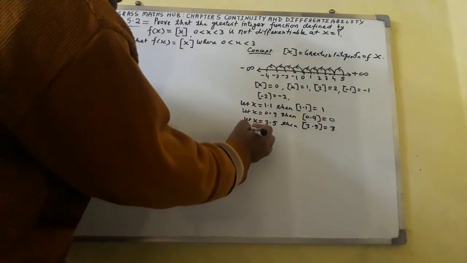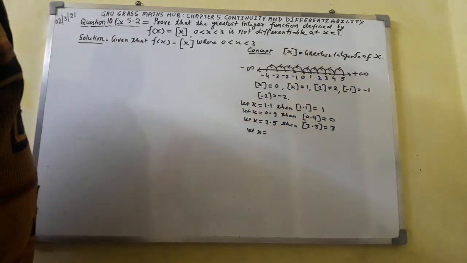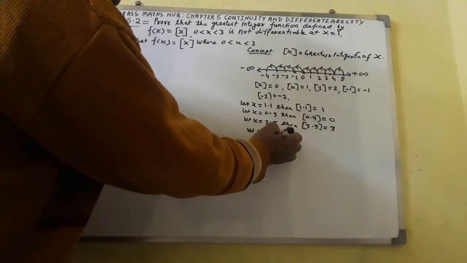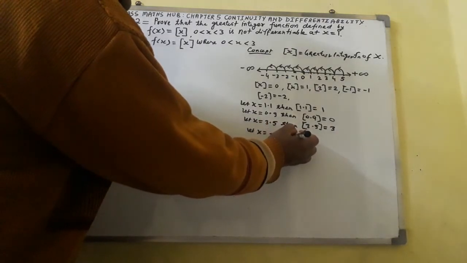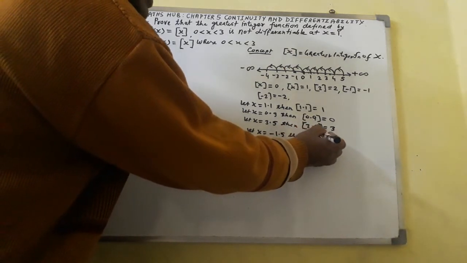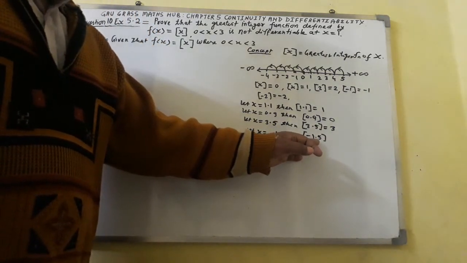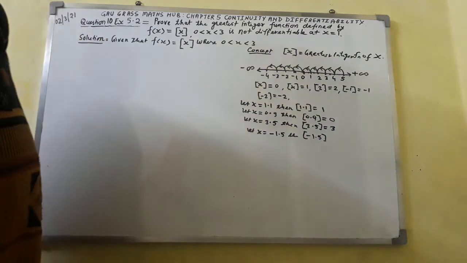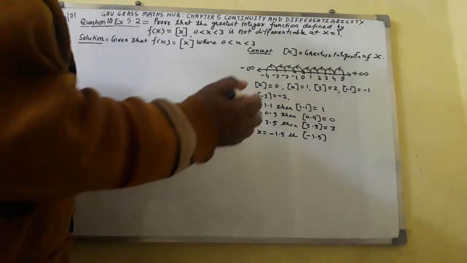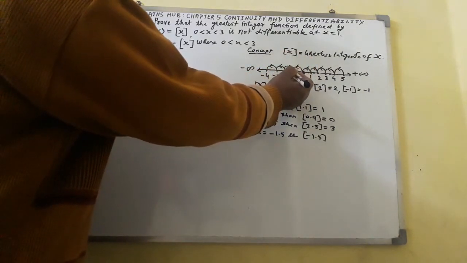I shall take an example once again. If I take x equal to -1.5, then the greatest integer function of -1.5: first of all mark -1.5 on the number line. Where will -1.5 lie? Somewhere it will lie at this place.